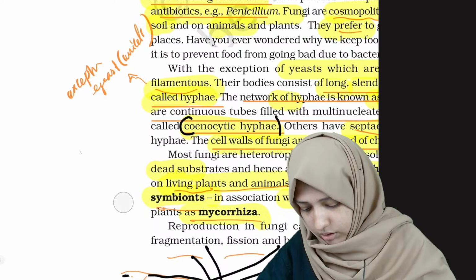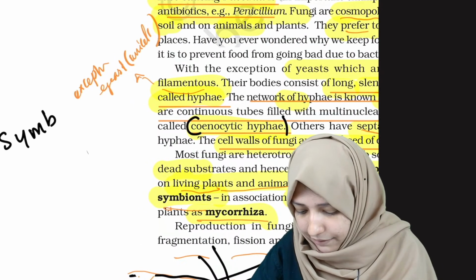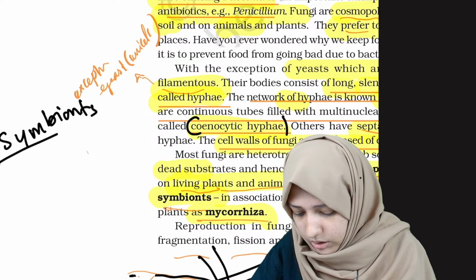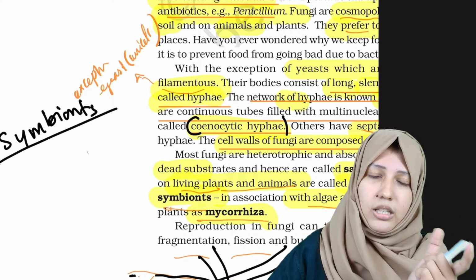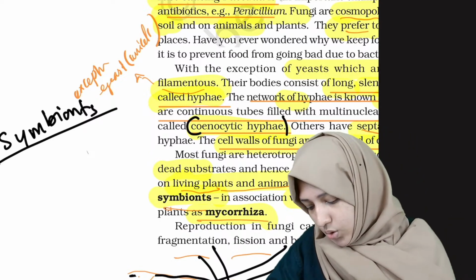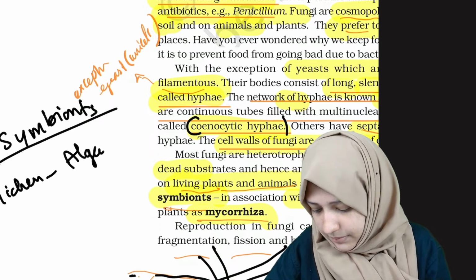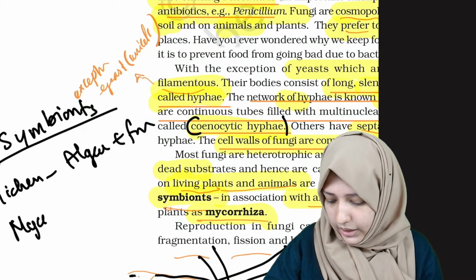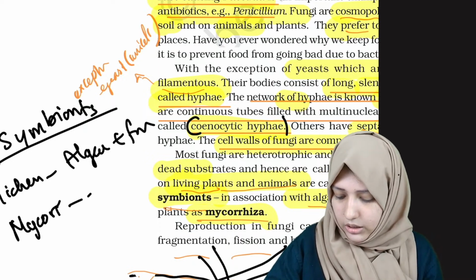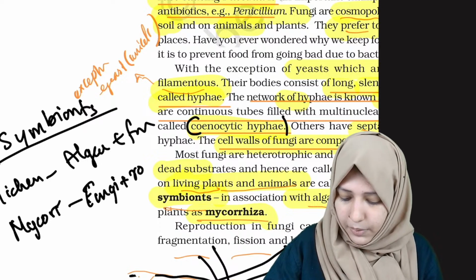What are symbionts? Symbionts have a mutual relationship where both have benefits. Lichen is algae plus fungi. Mycorrhiza is fungi plus root of higher plants.